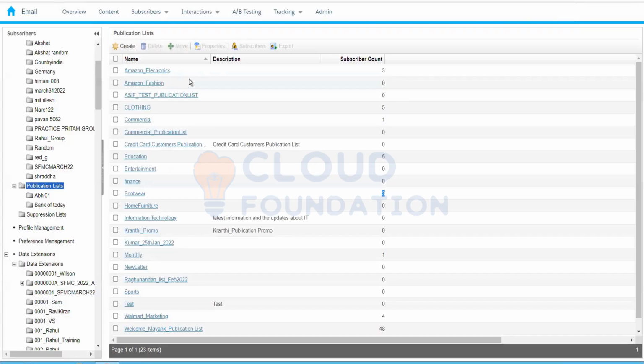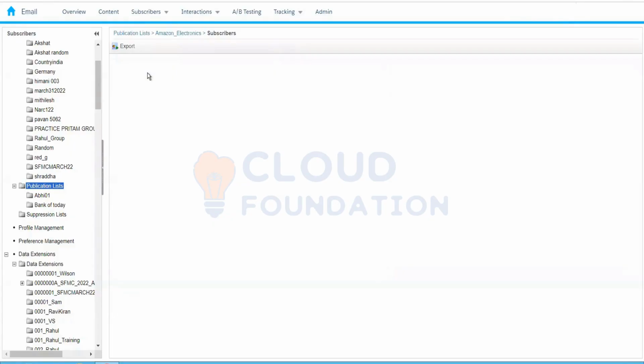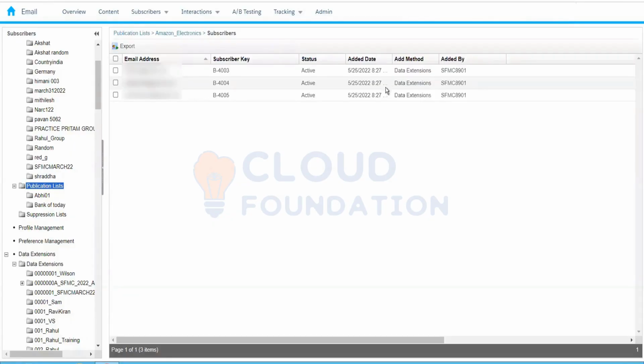Since we have opted out for this particular category, Marketing Cloud will see that the subscriber has opted out. We will not send the communication to this subscriber, but they will be a part of our target data extension, our target list at the time of the send. Since the status of that subscriber in the publication list is unsubscribed, that particular subscriber will be excluded. It might take some time, but the status will change from active to unsubscribed.